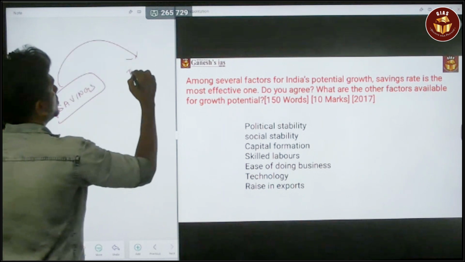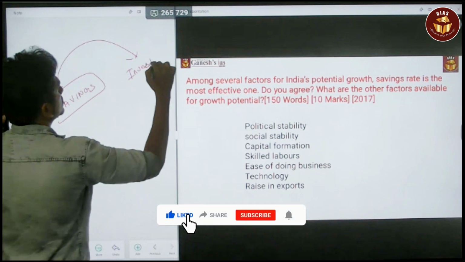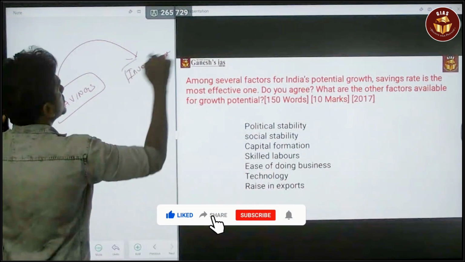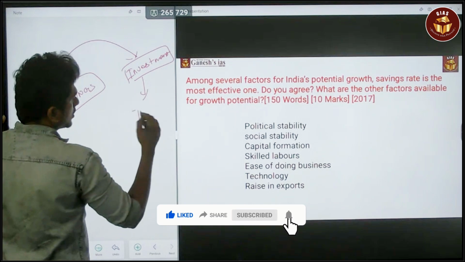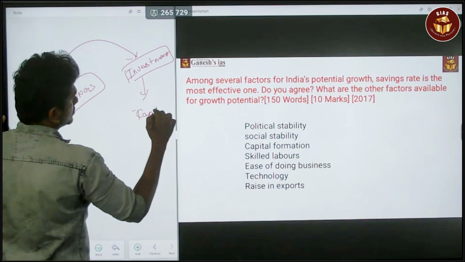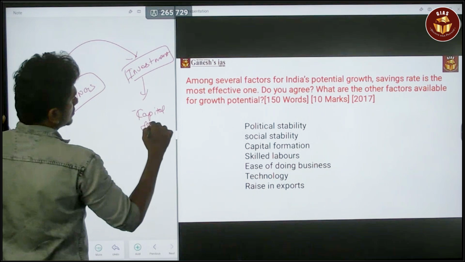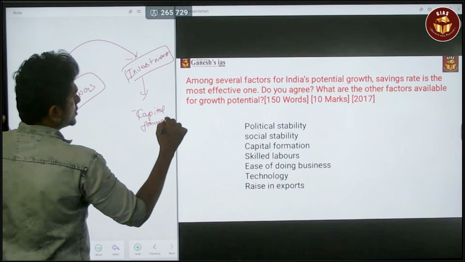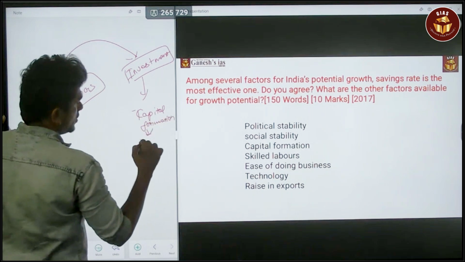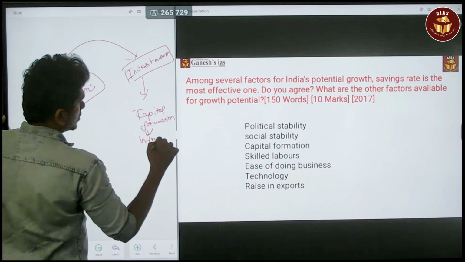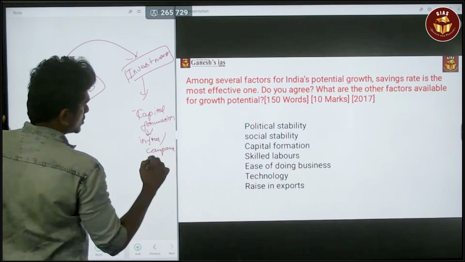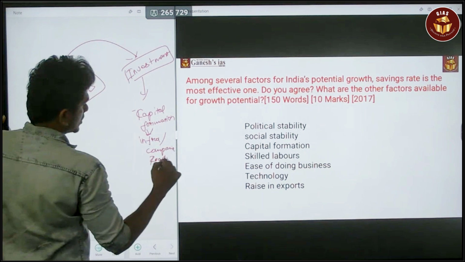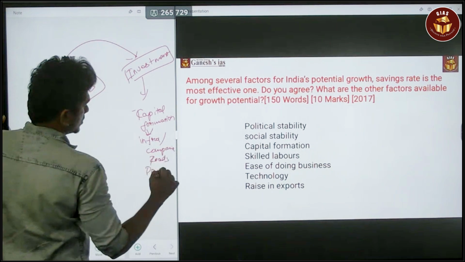Savings goes into investments. These investments lead to capital formation. Capital formation is nothing but infrastructure, companies, roads, dams.